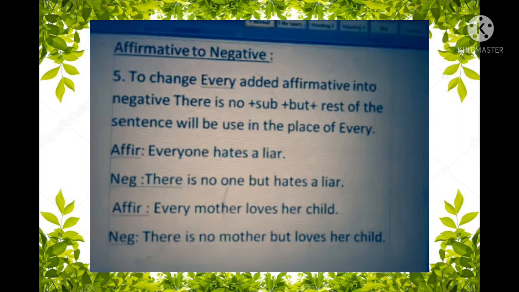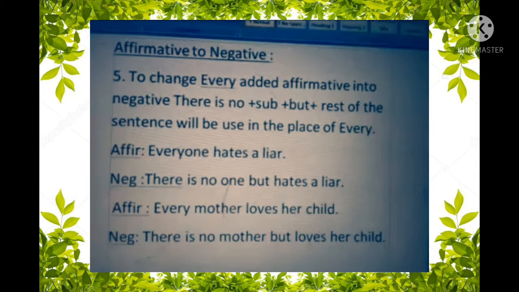To change every added affirmative into negative: there is no plus subject plus but plus rest of the sentence. We can take an example so that it will be more clear to you. Everyone hates a liar. Negative: there is no one but hates a liar. Another example: every mother loves her child. There is no mother but loves her child.